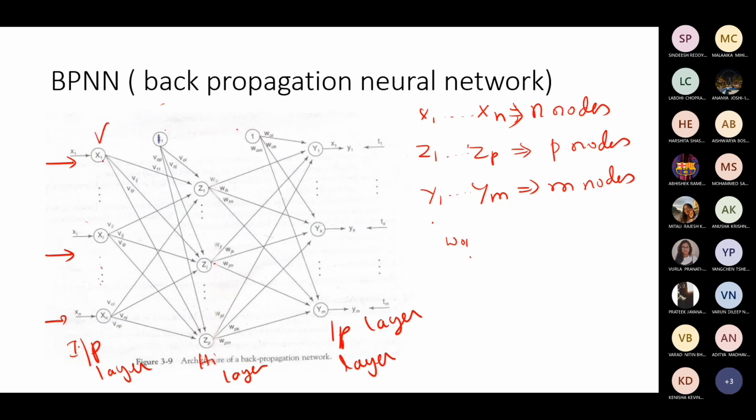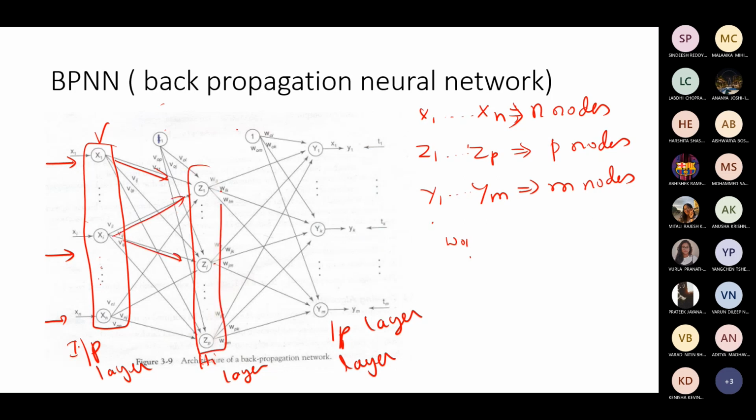From the input unit, the data received is passed on with weights to the hidden nodes. From the hidden nodes, it is passed to the output nodes. So it is a feed forward architecture. And at the output node, you will find some response.